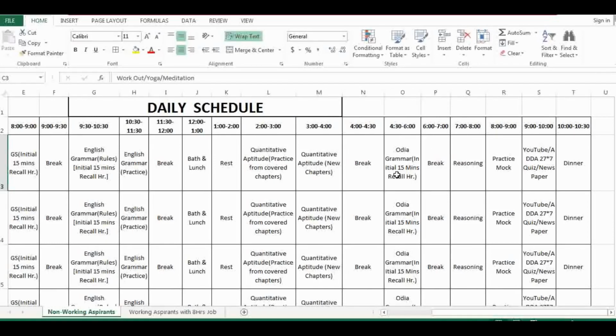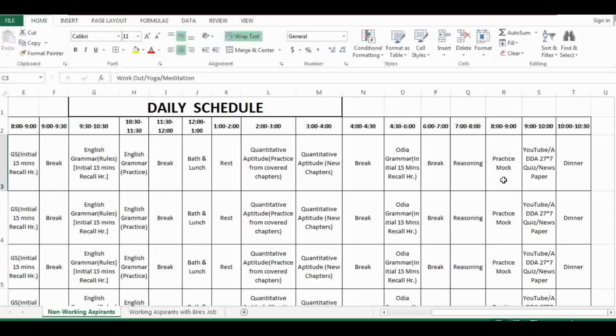Similarly, 15 minutes previous revision, and actually it's 4:30 to 6, almost 1.5 hours. So 1 hour 15 minutes for new things and 15 minutes for revision. Okay, then break, then reasoning for 1 hour. Then you can practice mock.